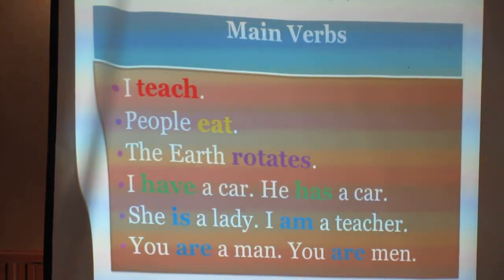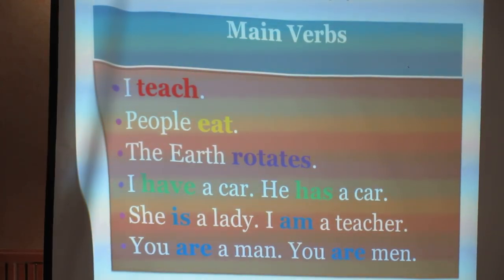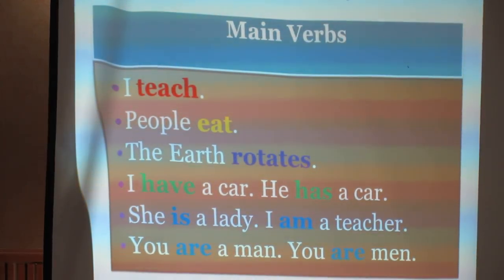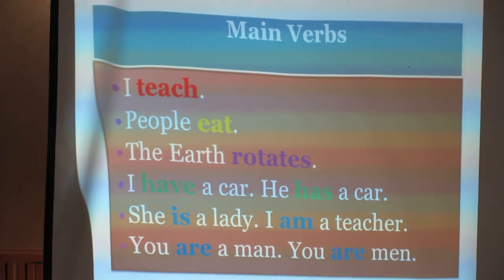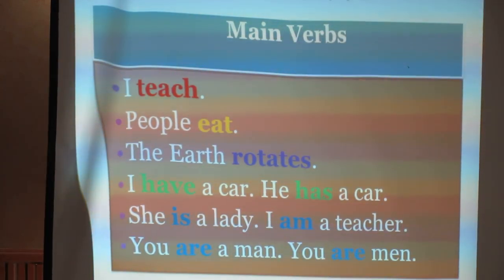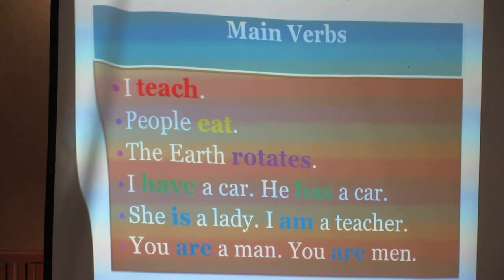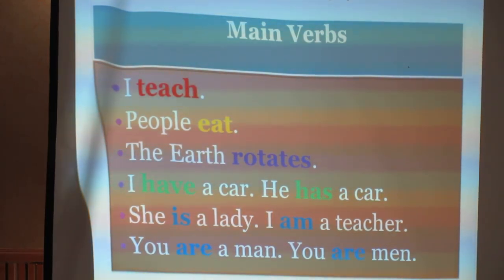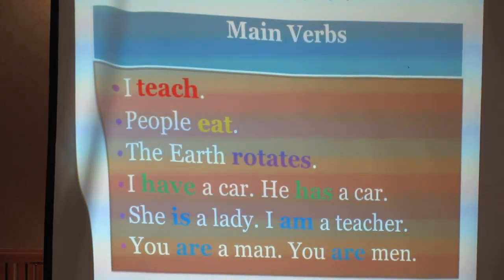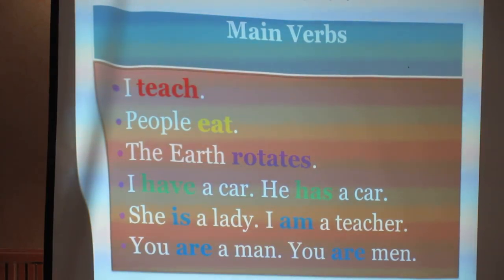We have some examples to realize here. I teach people. A, the verb rotates. These are dealing with the first one, the verb to do, the action verbs. Teach, movement. Eat, again, movement, action. Then rotates, action also. Then, I have a car, he has a car. I have, he has. With the second one, verb to have.